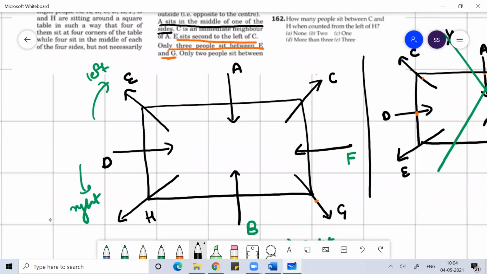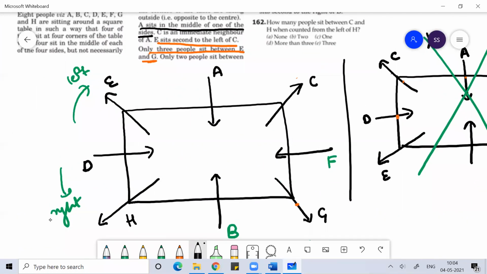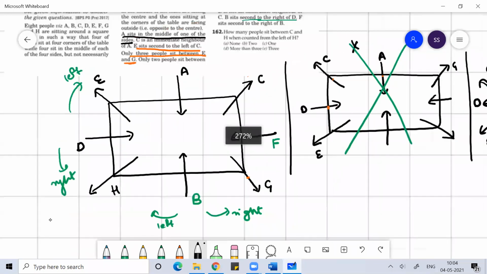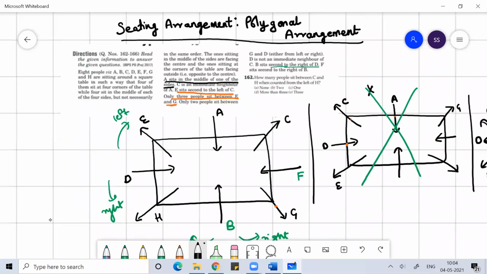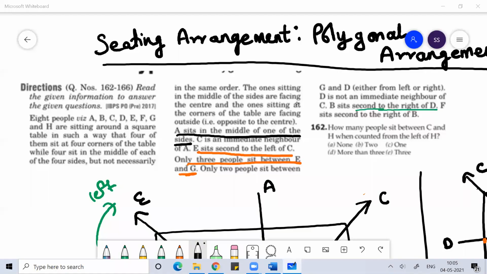Anyone, any doubt? Any question, anyone? Done with this. Now we can solve the question.